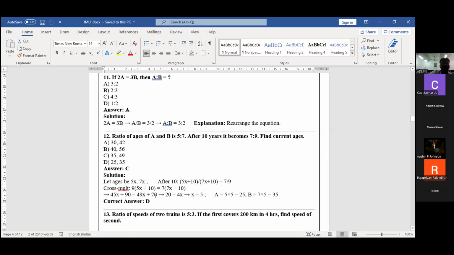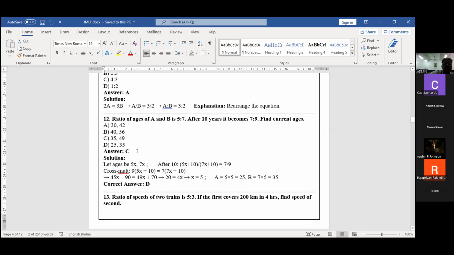Okay, and next one, I think this is the last type, a simple one only. The ratio of the ages of A and B, the two persons, is 5:7. After 10 years, and see, after is a very important word, after 10 years that ratio becomes 7:9. What is the current age of the persons?